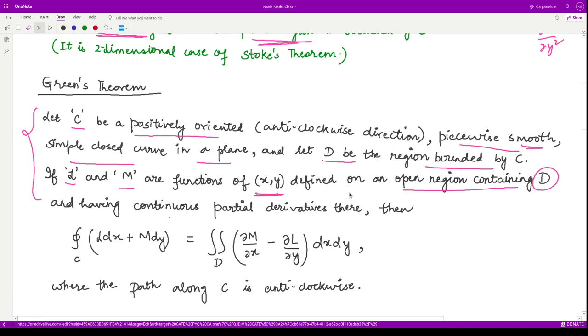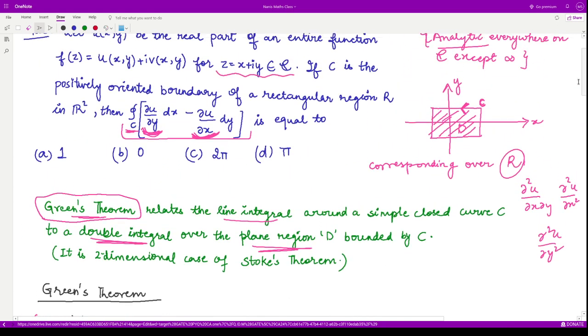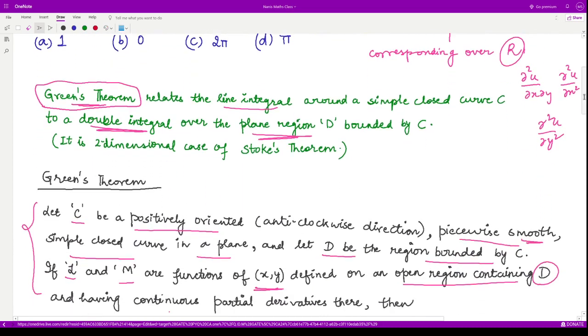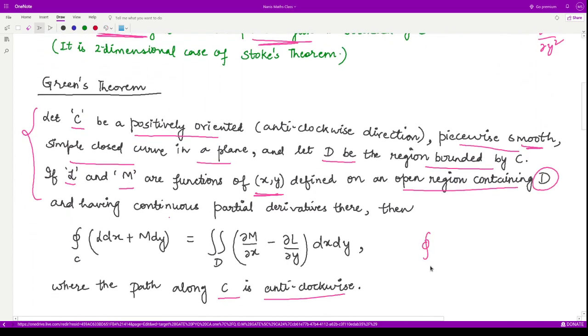If all these conditions are satisfied, then we would say our line integral L dx plus M dy would convert into this double integral, this one, right, where the path C is always oriented in anti-clockwise direction. So here particularly what we are given is the integral over C of the quantity del u by del y dx minus del u by del x dy. This thing is given to us.